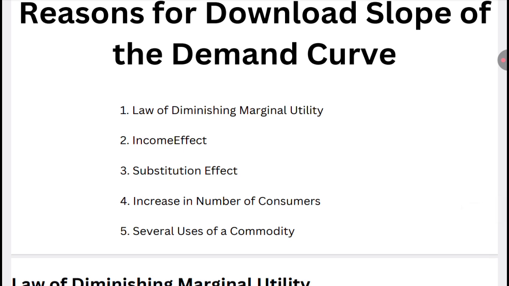Simply, if a consumer is consuming a product, and he consumes the same product again, like one unit and now a second unit and a third unit, the second unit will give less satisfaction than the first unit consumed.